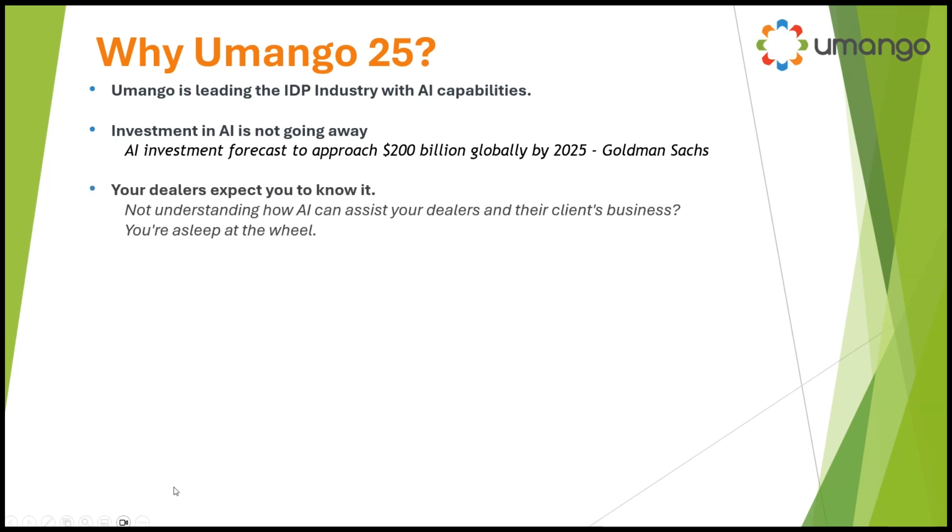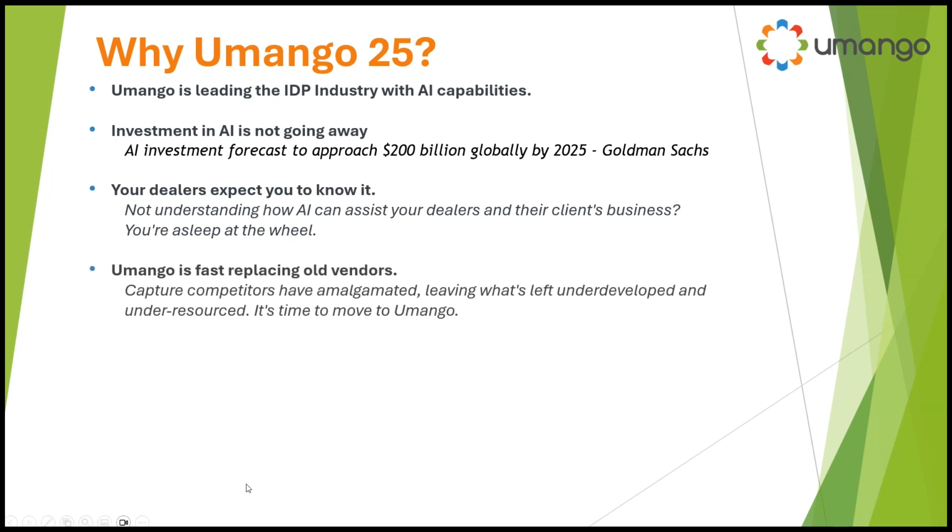Quite frankly, your dealers expect you as channel managers and sales professionals to understand AI implications and solutions. If you're just focusing on one particular product in your portfolio, now there is some urgency for you to diversify and understand how AI can benefit your dealers and their customers. And again, Umango provides such an easy product, as we're going to see in this overview, to really show and sell those capabilities.